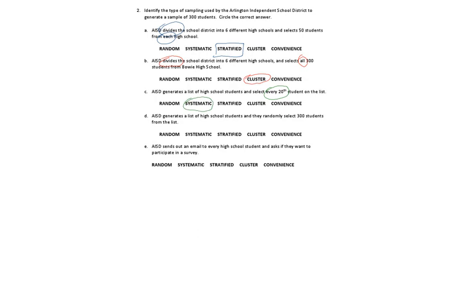Part D is going to be a giveaway. AISD generates a list of high school students and they randomly. They just told us. Random. Random and random. That's the key word for random. I'm not kidding.